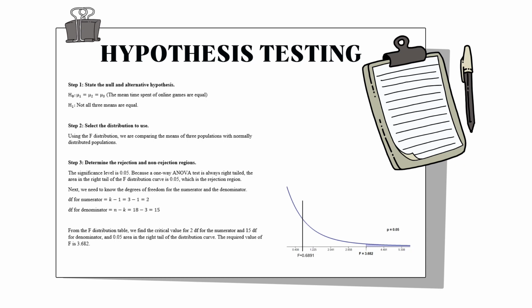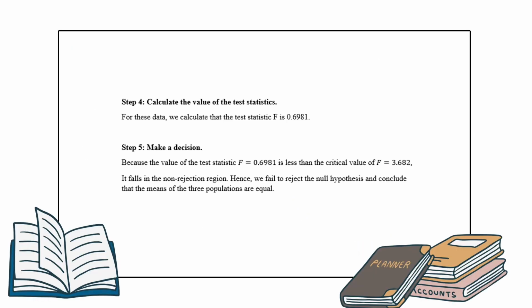Third step is determine the rejection and non-rejection region. We must find the df for numerator equal to k minus 1 equal to 2, and df for denominator equal to n minus k equal to 15. With the df numerator and denominator, we look at the F table, and we get F is 3.682 when the right tail is 0.05.